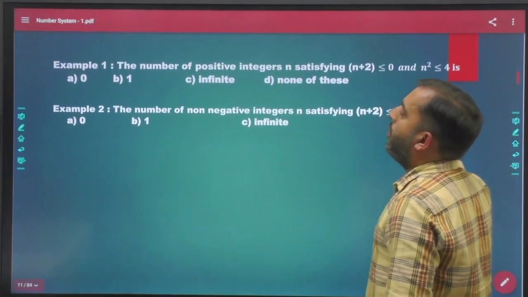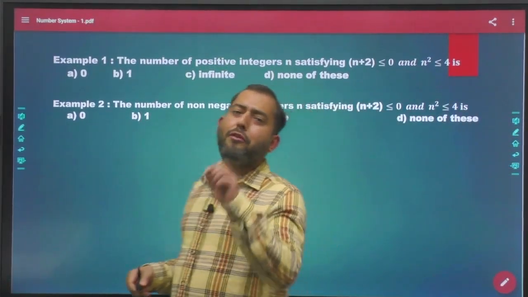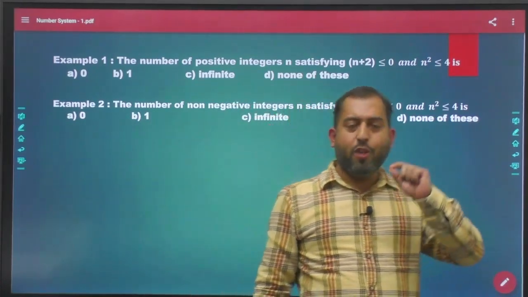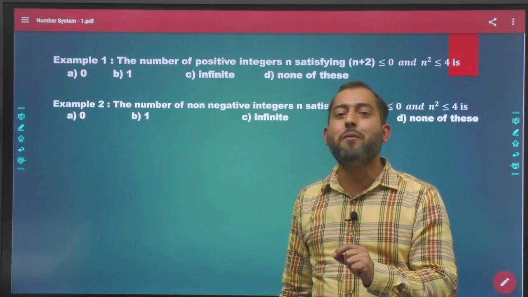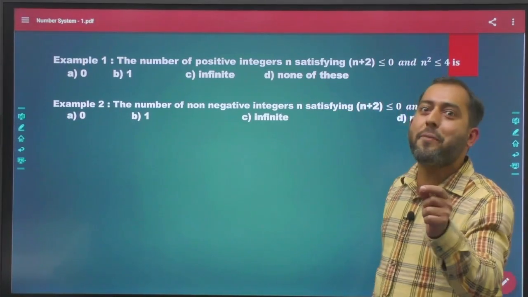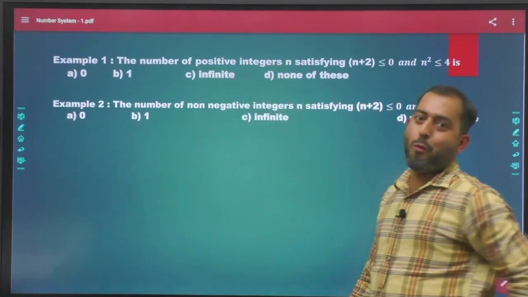Now, if you feel like you have understood the definition of natural numbers, whole numbers, and integers properly, then try to answer this question number 1.